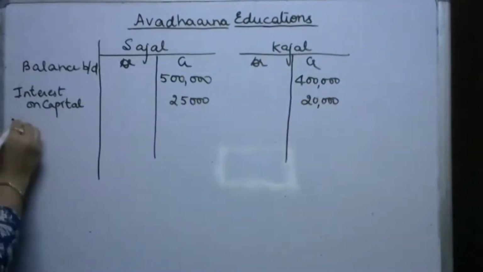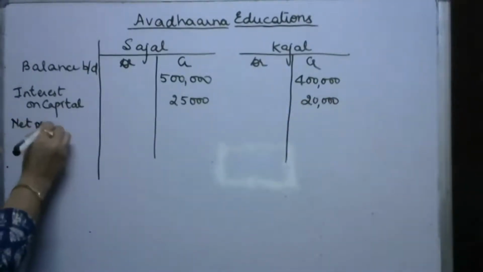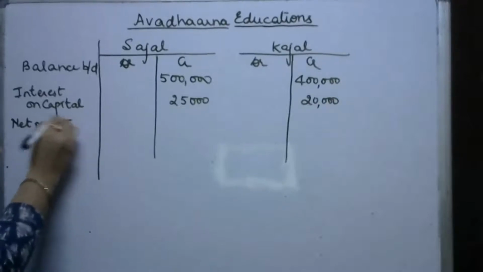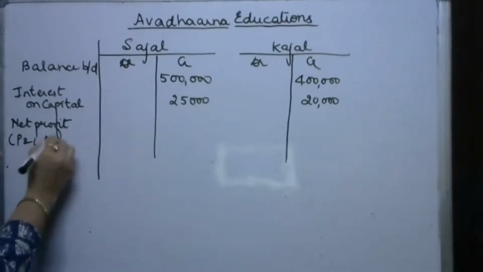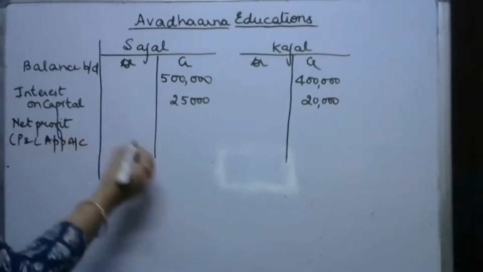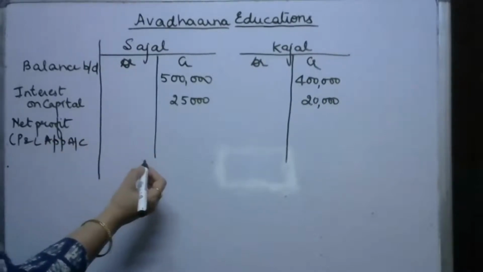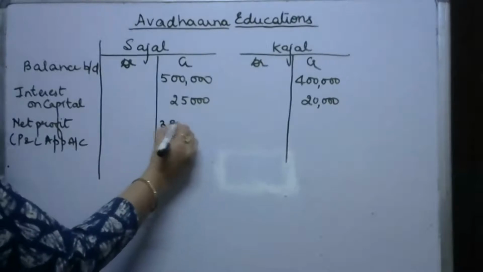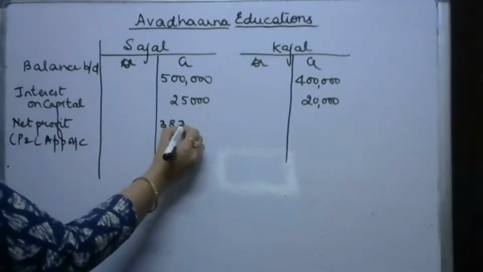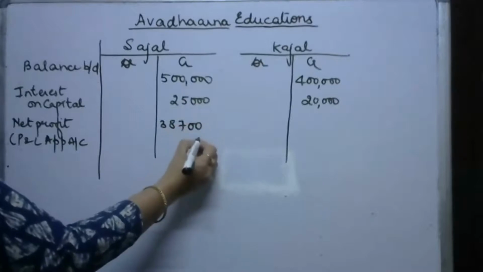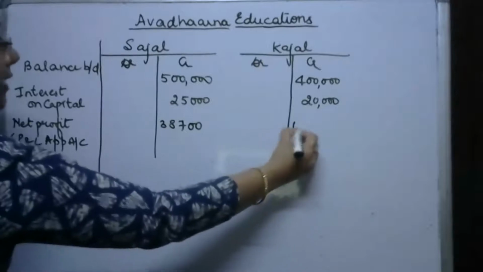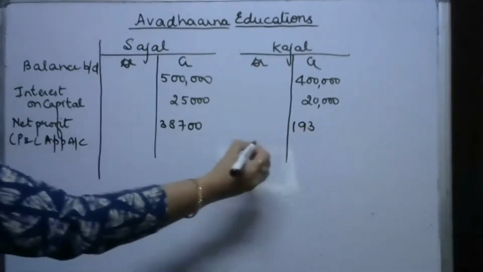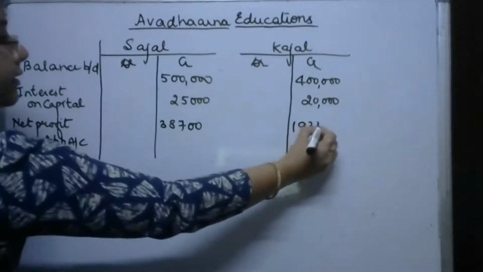फिर जो हमारा नेट डिविजिबल प्रॉफिट आया था वो भी पार्टनर्स के कैपिटल अकाउंट में, net profit transferred from your P&L appropriation account, and the amount was 3,87,000, and Kajal's amount was 1,93,500.